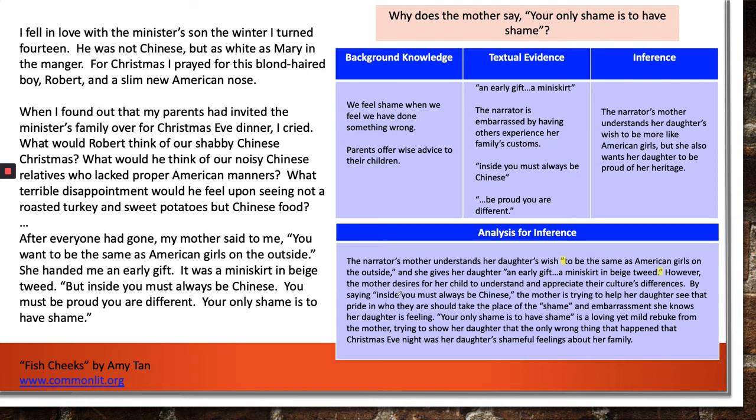By saying, "Inside, you must always be Chinese," the mother is trying to help her daughter see that pride in who they are should take the place of the shame and embarrassment she knows her daughter is feeling. "Your only shame is to have shame" is a loving yet mild rebuke from the mother, trying to show her daughter that the only wrong thing that happened that Christmas Eve night was her daughter's shameful feelings about her family. So what we did is to take words and phrases from all three columns to have an analysis to support our inference right here.